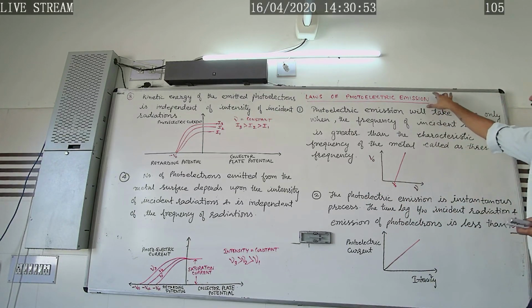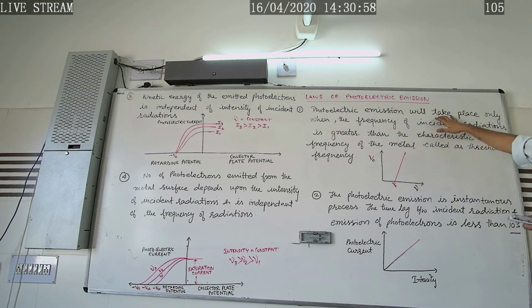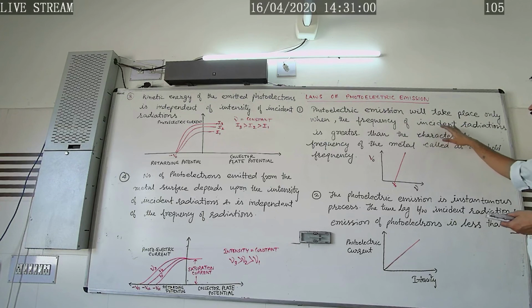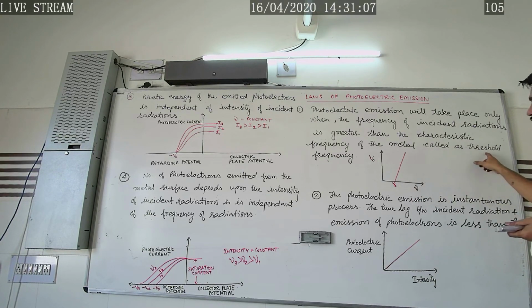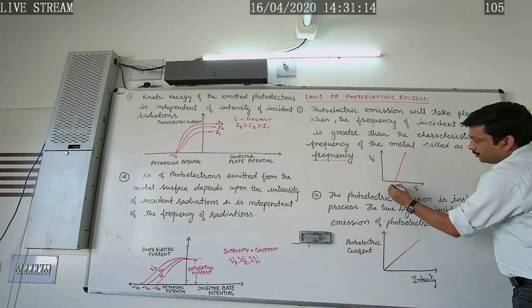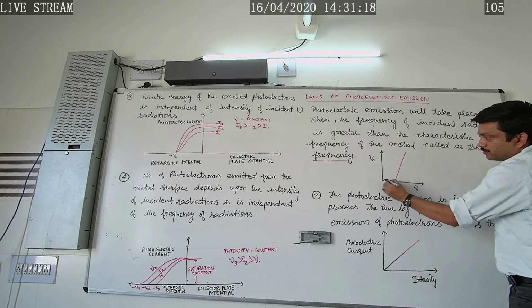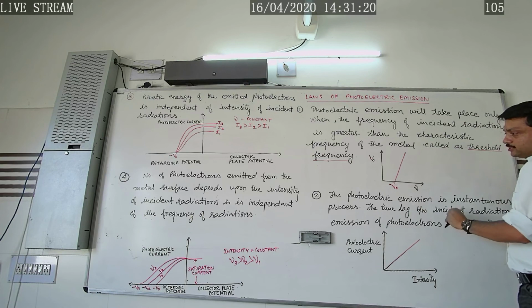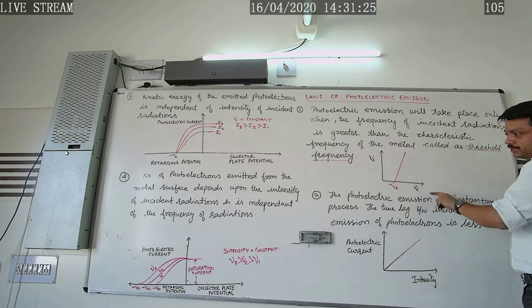Once again repeating, the first law states that photoelectric emission will take place only when the frequency of incident radiation is greater than the characteristic frequency of the metal, called the threshold frequency. This should be noted. This is called the threshold frequency, denoted by nu naught. Below this frequency, no photoelectric emission will take place. If we plot the graph between stopping potential and frequency, the graph is like that.